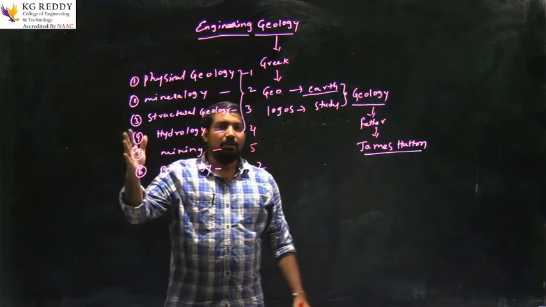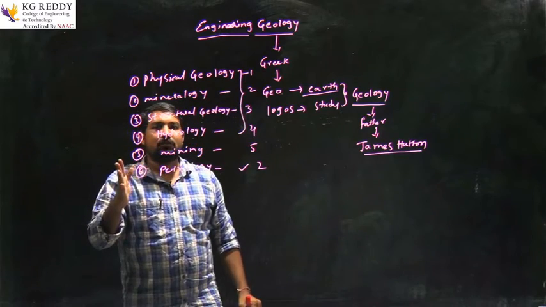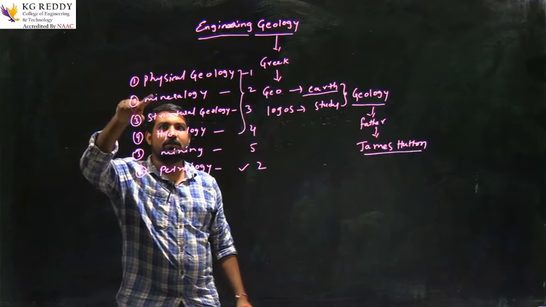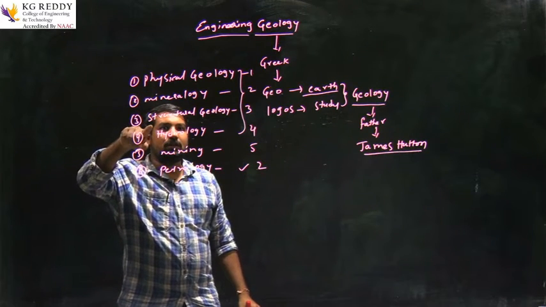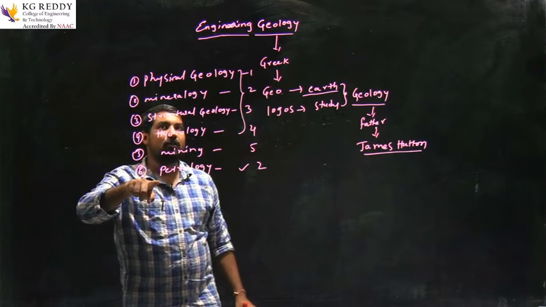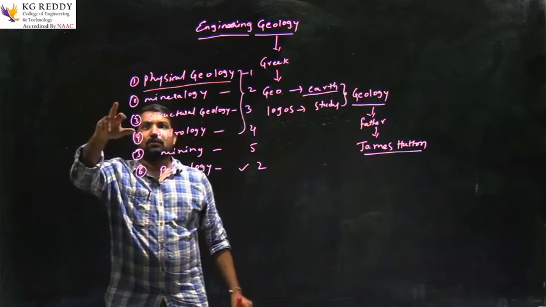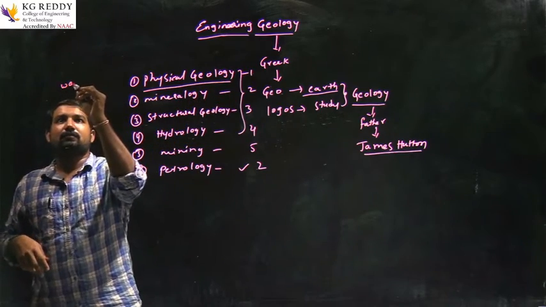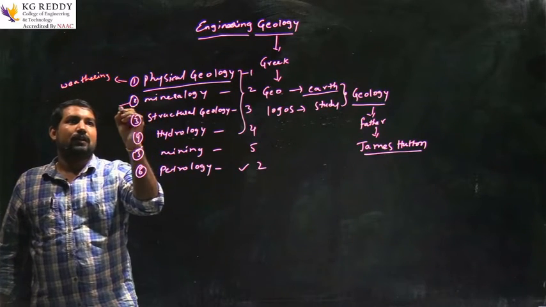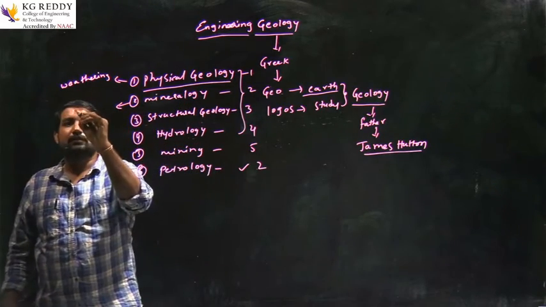These are the subdivisions. Here geology is nothing but study of earth. Here these are the unit wise subdivisions of engineering geology. One is physical geology, second one is mineralogy, third one is structure geology, fourth one is hydrology, mining and petrology. In physical geology, we will be talking about the earth surface. Weathering comes in this.